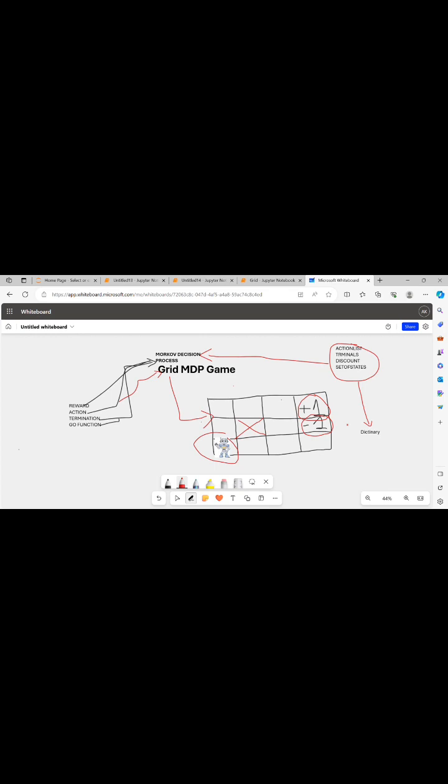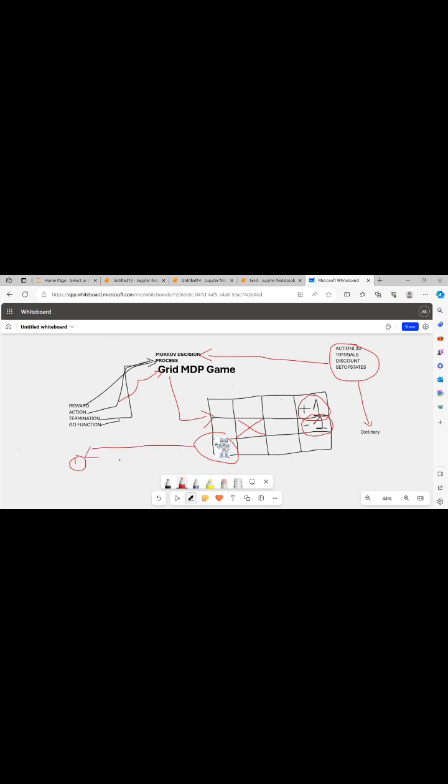So what is a Markov decision process? In a Markov decision process, we don't have control of the opponent. Control of the opponent means that we have an agent. This is basically an agent.